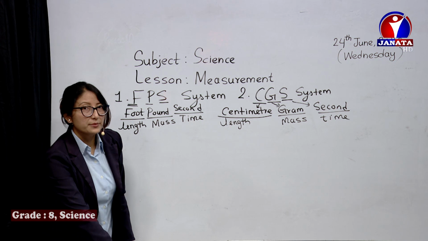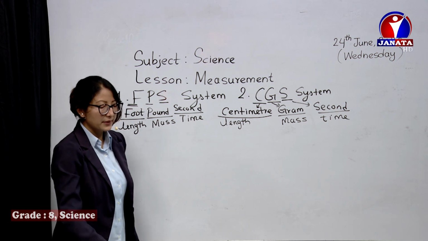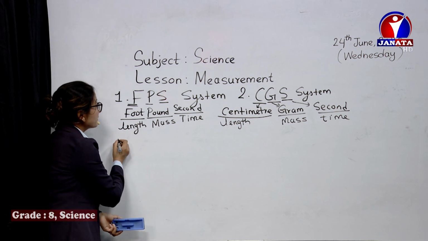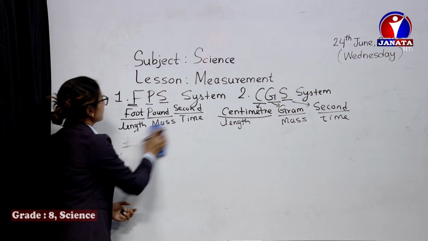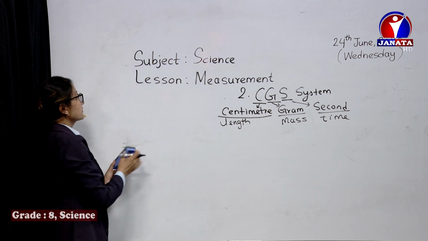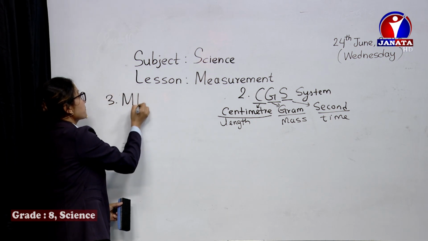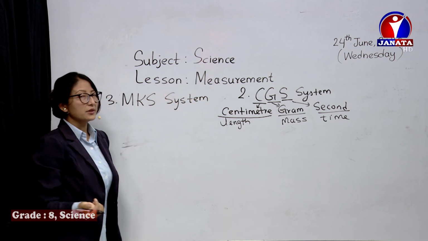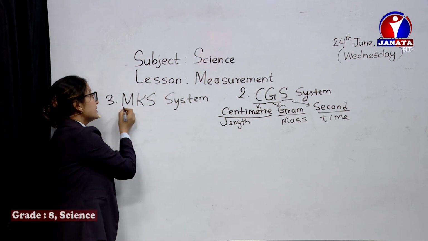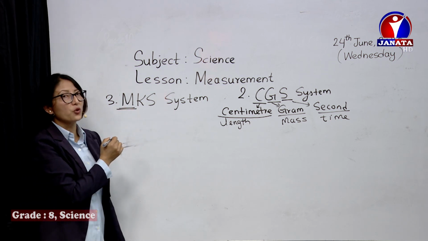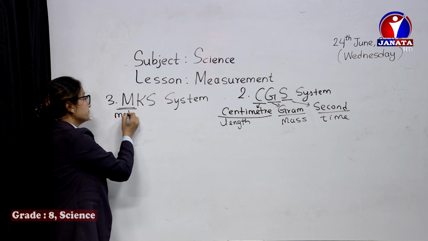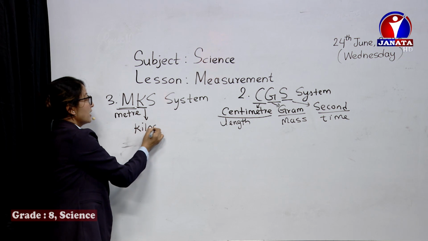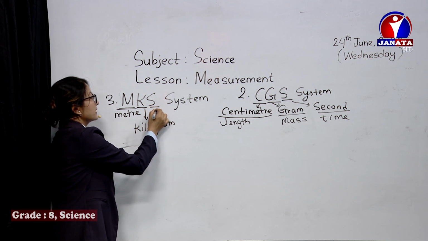Now the third one, the MKS system. Let me write it here. Number 3, MKS system. Here M stands for meter, K is for kilogram, and S is for second.